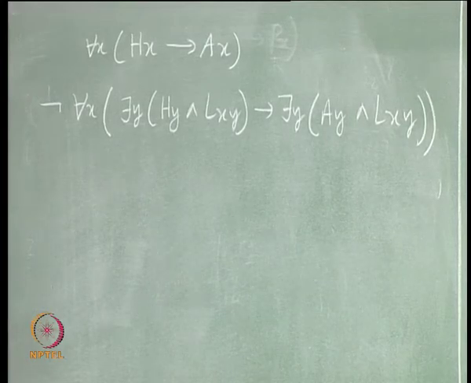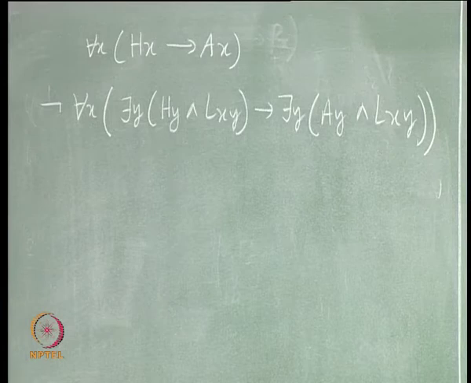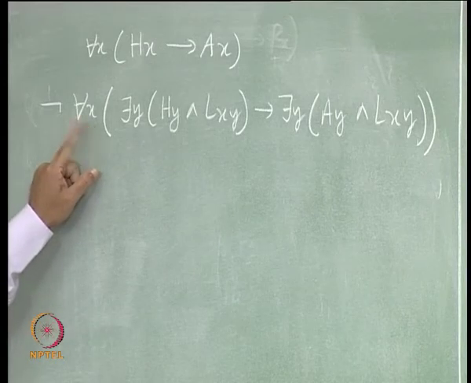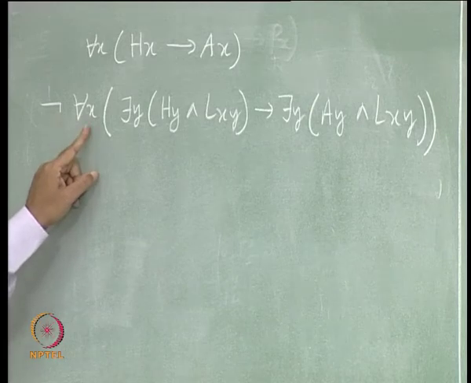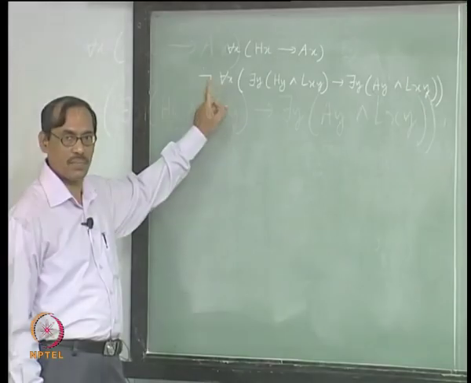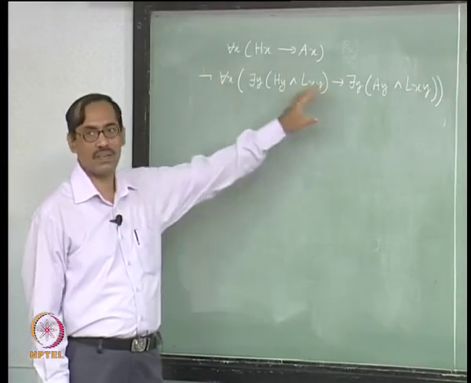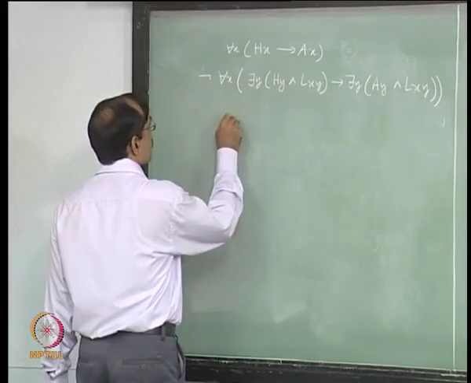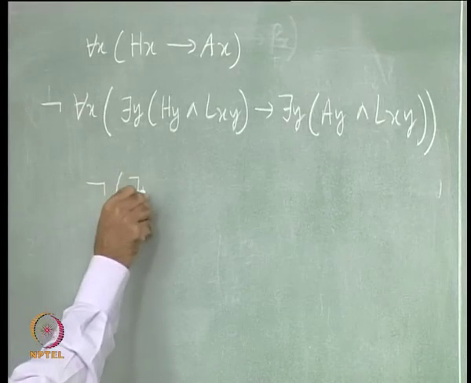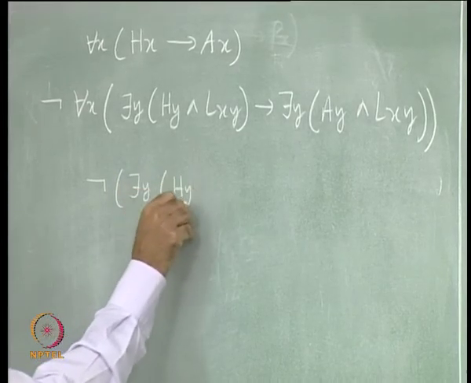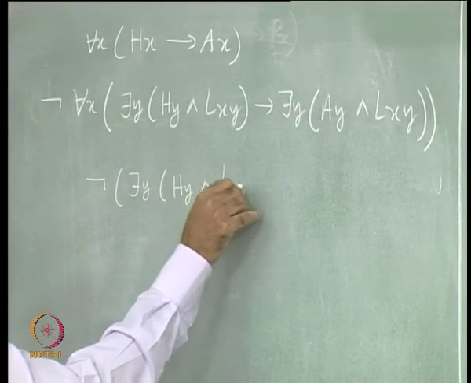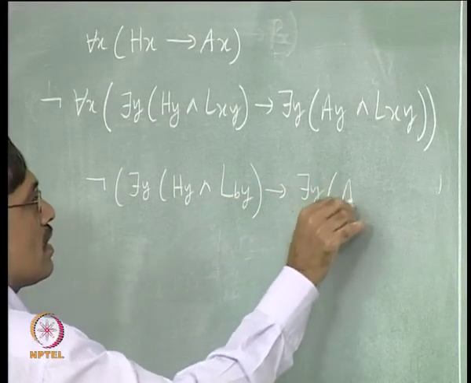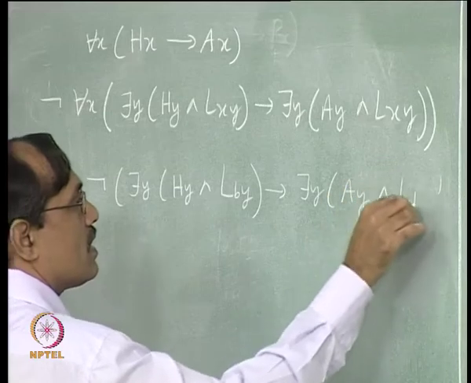Then which one should you use first? This one. This is the existential rule, not for all. So, x will be instantiated to a particular instance, so that this can never be used again. So, that gives not: there is y, H y and say L b y implies there is y, A y and L b y.